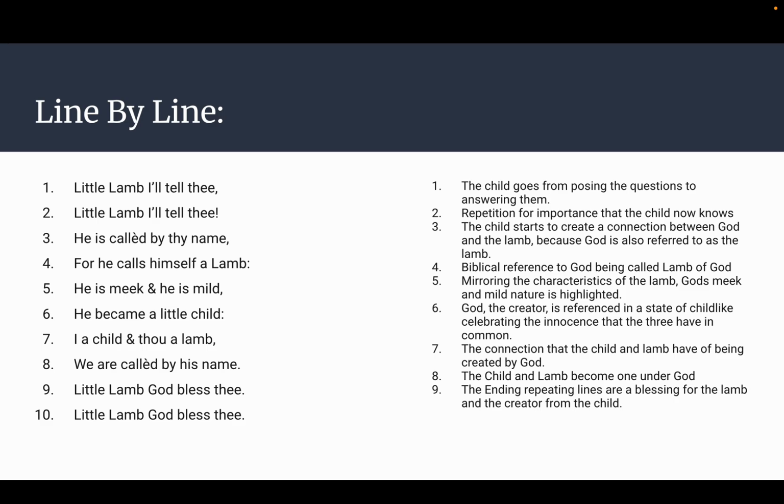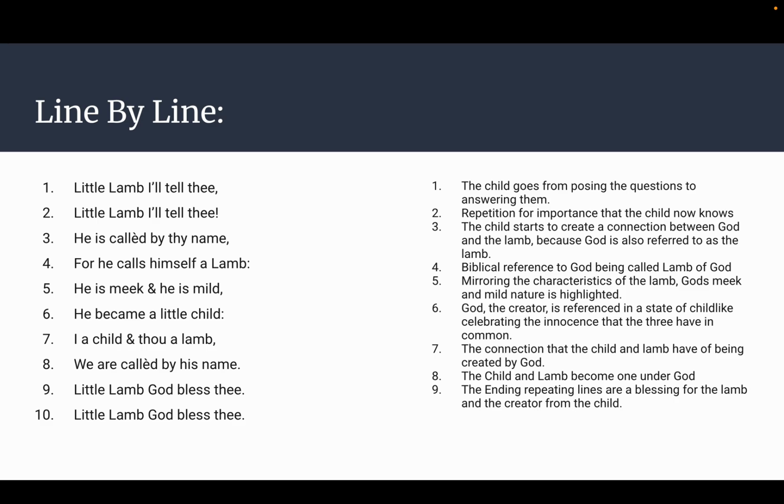He is called by thy name. The child starts to create a connection between God and the lamb, because God is also referred to as the lamb in the Bible. For he calls himself a lamb, a biblical reference to God being called Lamb of God. He is meek and he is mild. This is mirroring the characteristics of the lamb. God's meek and mild nature is highlighted in this.